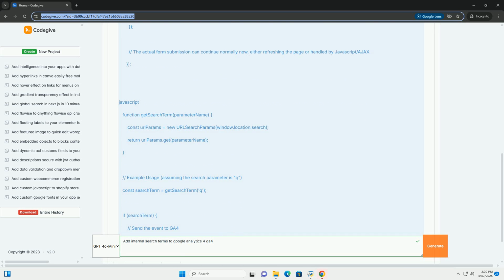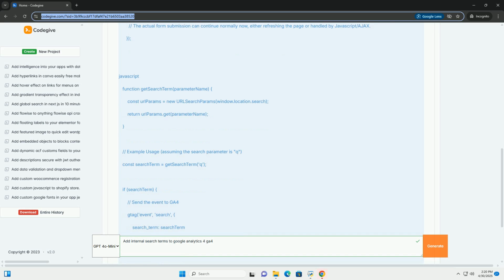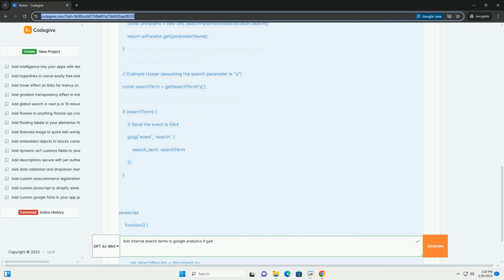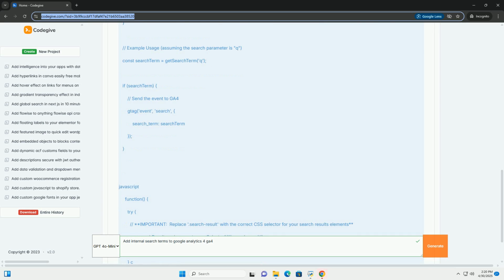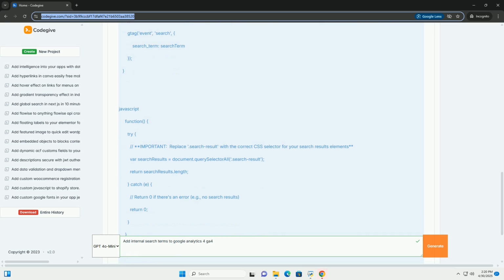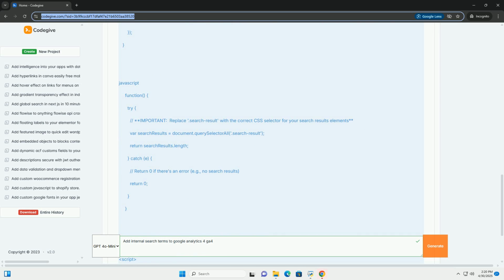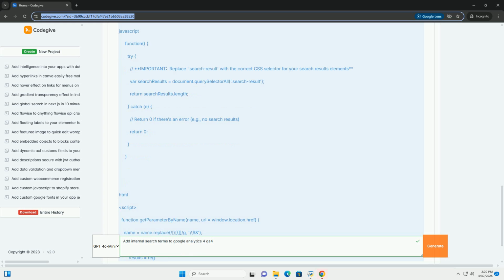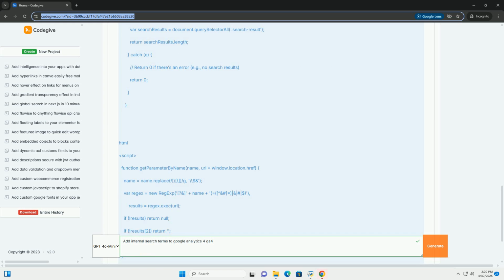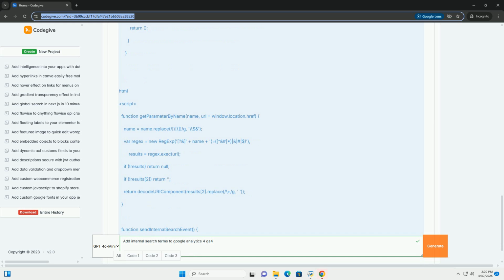Identify content gaps: see what users are searching for that your website doesn't adequately address. Optimize existing content: understand how users are phrasing their queries and tailor your content to match their language. Improve website navigation: find common search terms that should be prominent in your navigation or quick links.